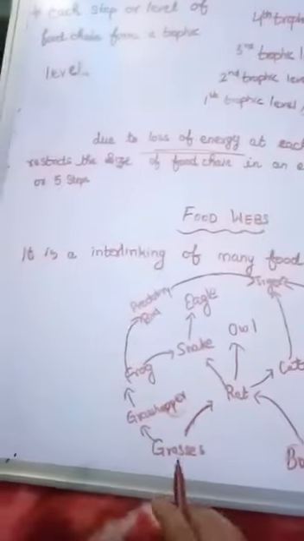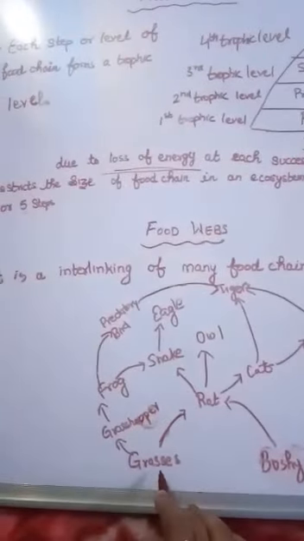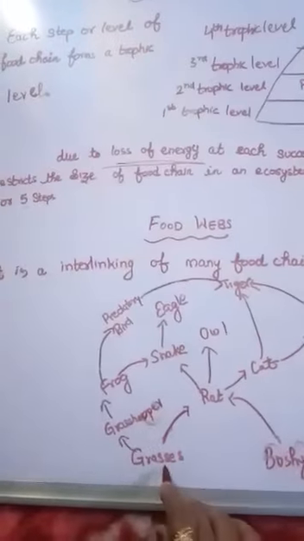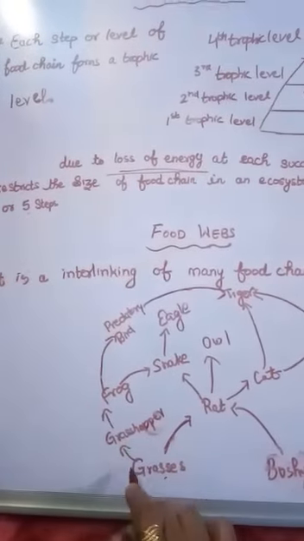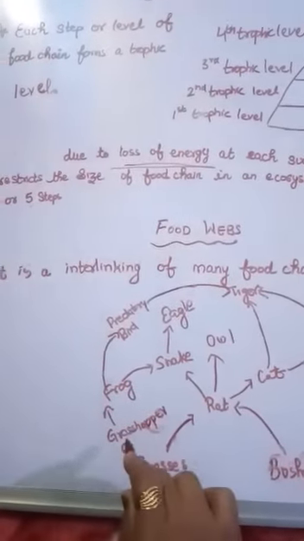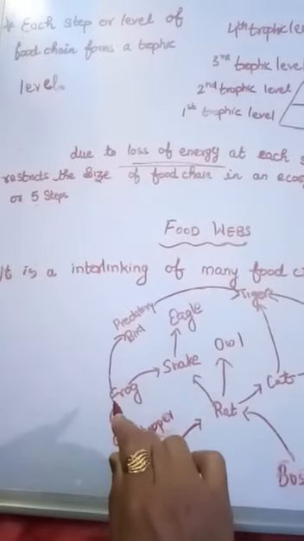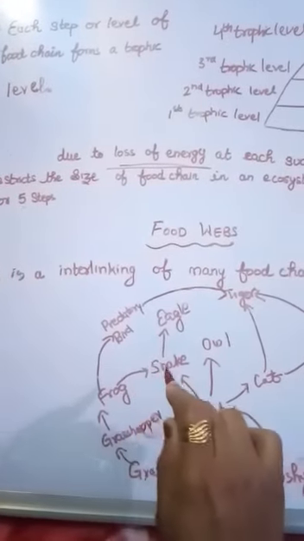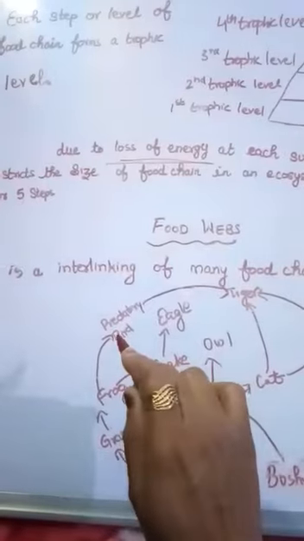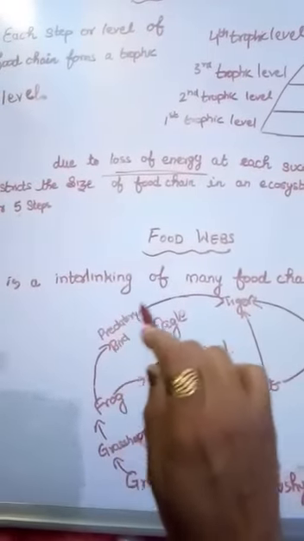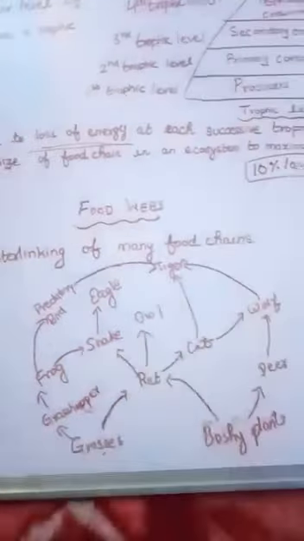For example, if we take a simple food chain where grasshopper takes its food from grasses. Further, the grasshopper is eaten by the frog. The frog may be eaten by the snake or by the predator birds. Then further, the predator birds are eaten by the tiger.